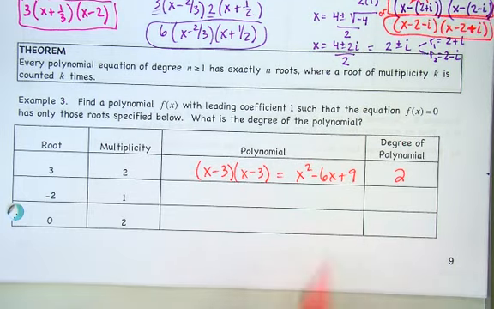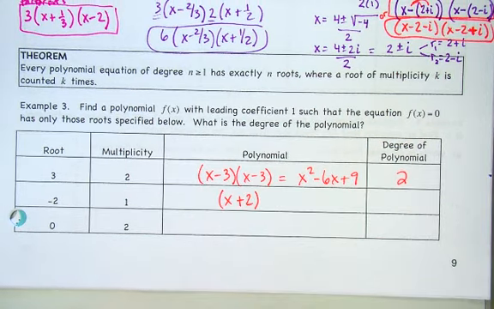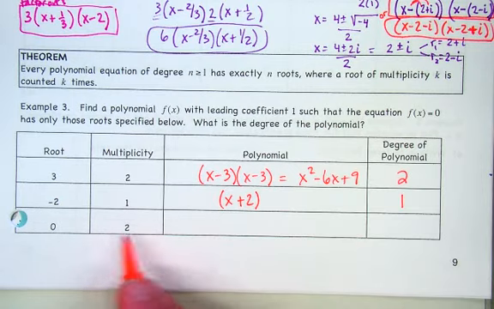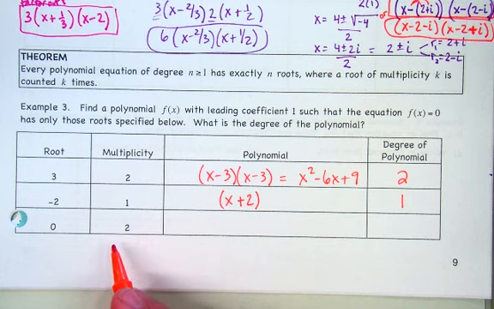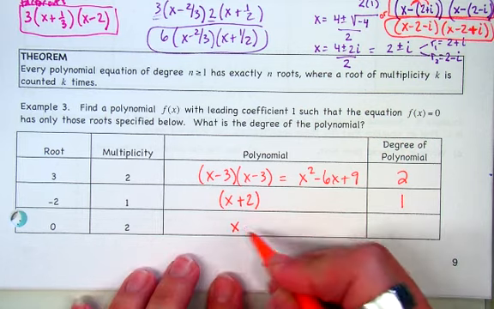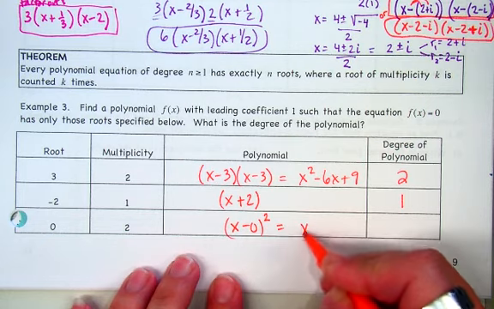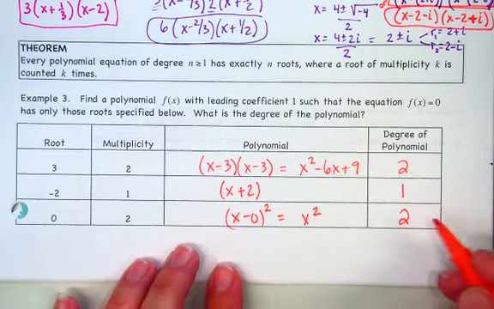How about for this one? If I have a root of negative 2 with multiplicity 1, it would just be x plus 2, right? What's its degree? 1. And how about a root of 0 with multiplicity 2? x minus 0, otherwise known as x. That works. So if you think about it, it technically is x minus 0 squared, which would just be x squared. What's its degree? 2.